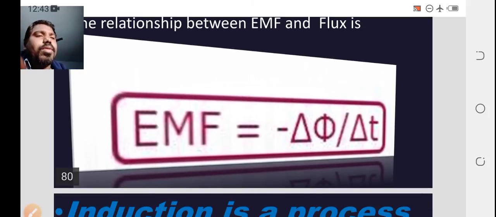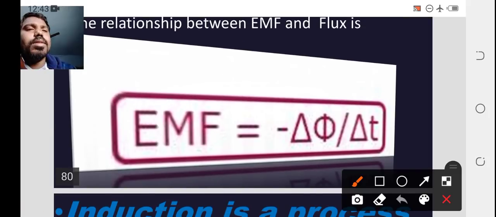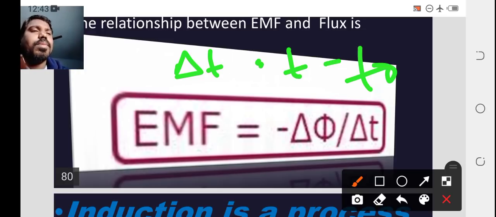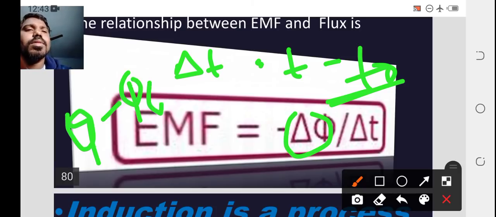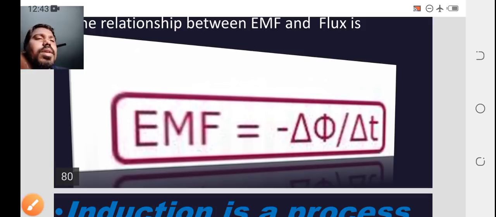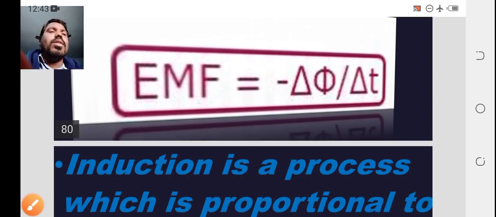Delta t is nothing but t minus t naught. But here phi must be phi minus phi naught, but we are taking the formula in reverse form, that is phi naught minus phi. So here EMF equal to minus del phi by delta t.